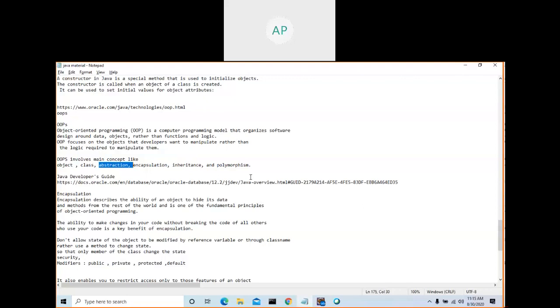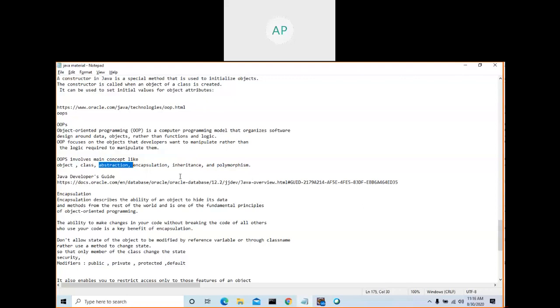You run it as a Java application, then your class runs and your main method is called. Why? Because your method is static, so there is no need to create an object to call a static method in a class. In the same way, if a variable is static, you need not create an object and use a reference variable.